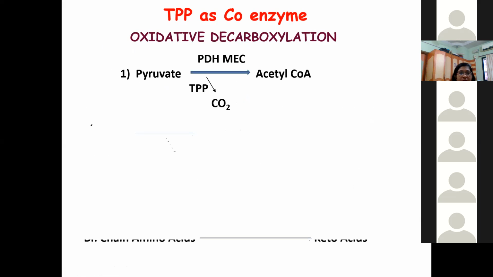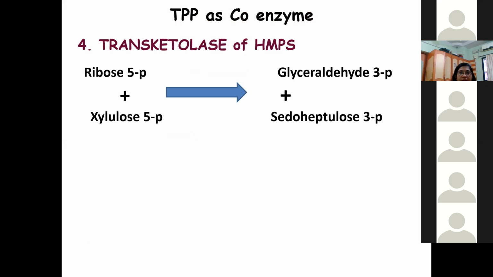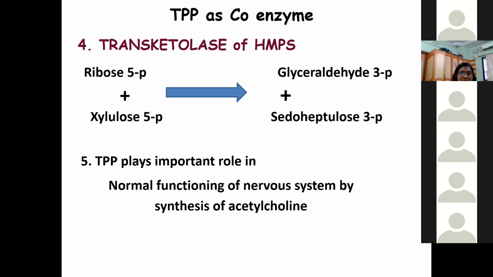First is pyruvate dehydrogenase, next is alpha ketoglutarate dehydrogenase of the TCA cycle. Then in protein metabolism we have branch chain amino acids, and transketolase of the HMP shunt. Then thiamine pyrophosphate acts in the normal function of the nervous system by synthesis of acetylcholine. So these are the functions.